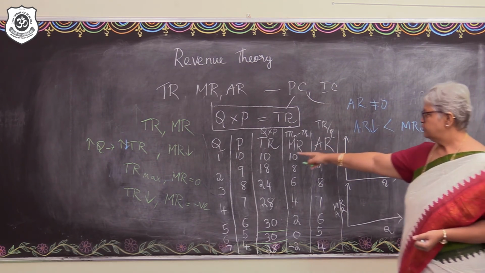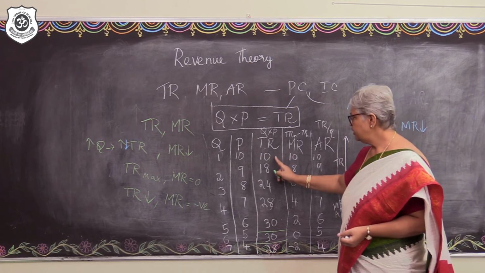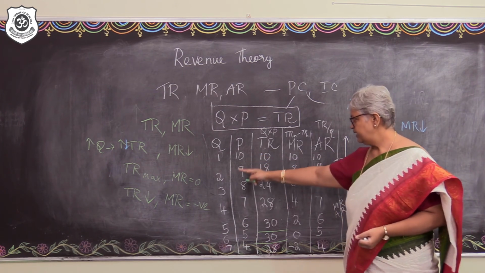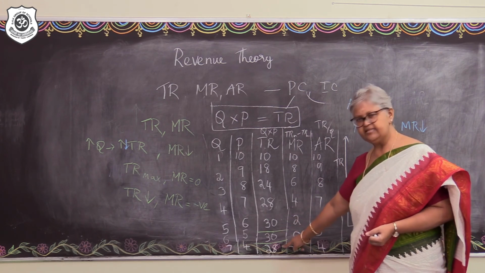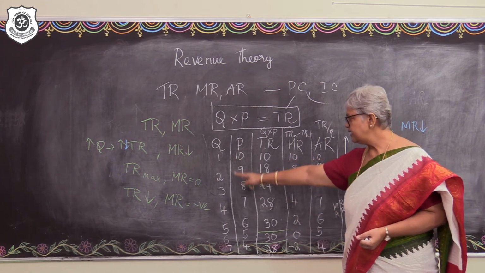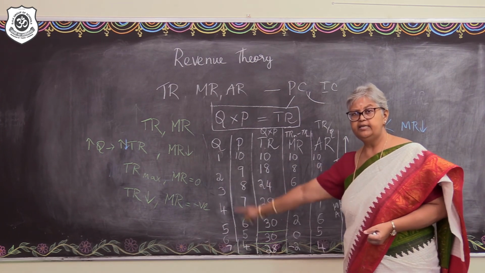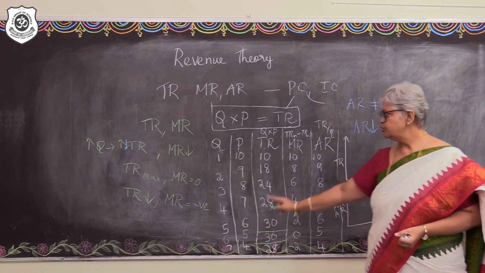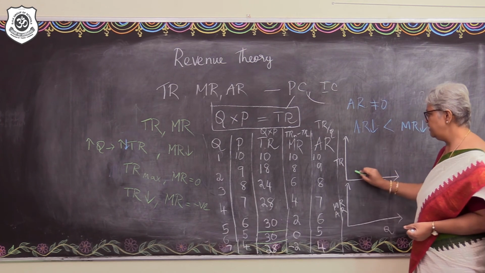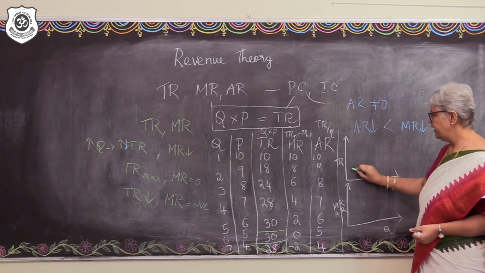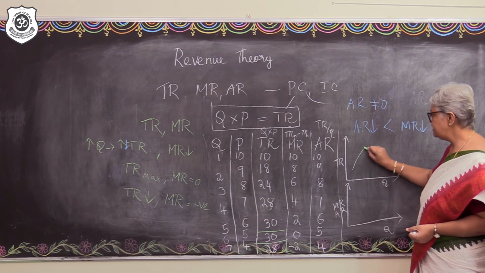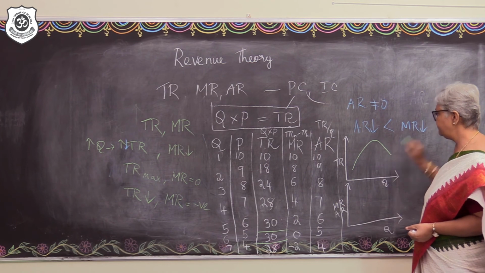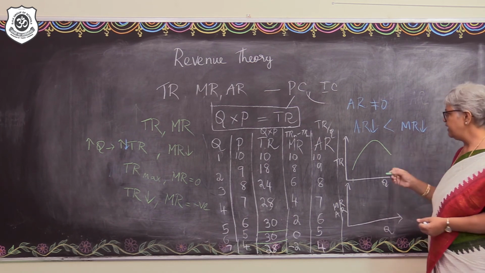Right? So, the total revenue increases, becomes maximum and then it falls, right? As the unit of output continuously increases. So, we are going to show this behavior of the total revenue: starting from the first unit of output, the total revenue increases, attains maximum and then falls, right?